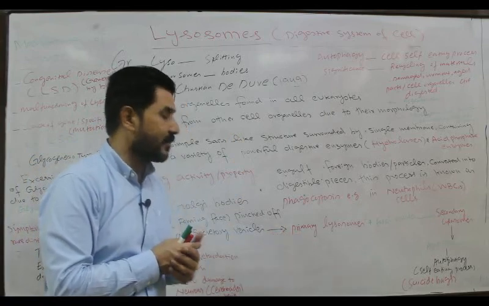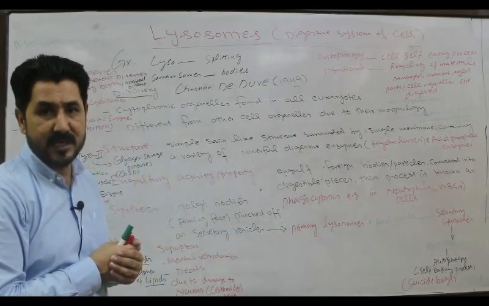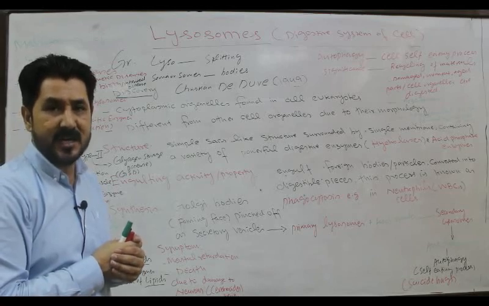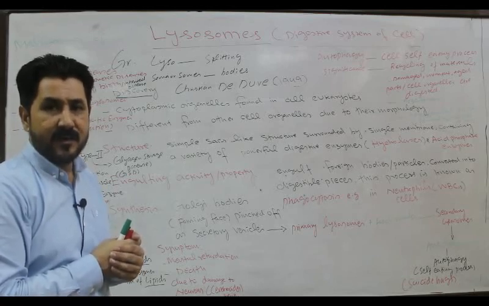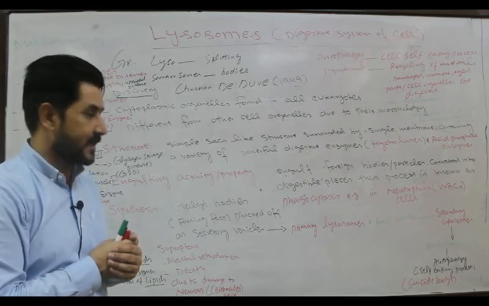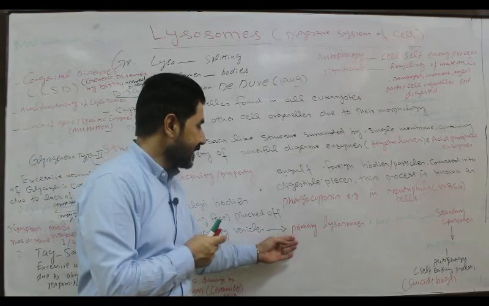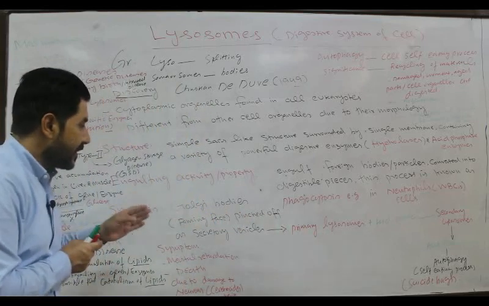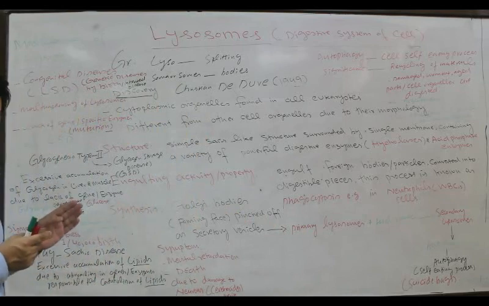But which lysosomes are formed? Initially they are called primary lysosomes. These are the secretory vesicles which are pinched off from the forming face of the dictyosomes or Golgi complex. These secretory vesicles are called primary lysosomes. So where are they synthesized, what is the site of their production?